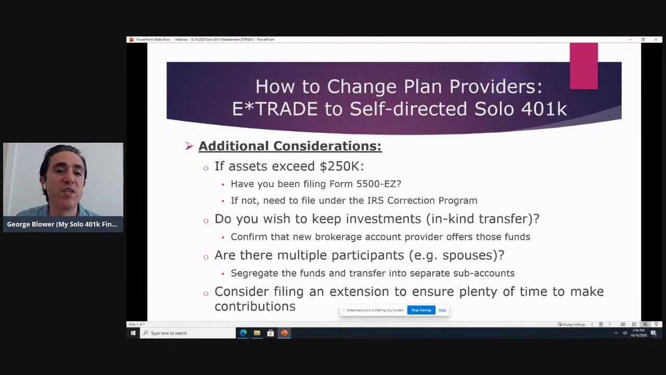Can I transfer an existing E-Trade individual 401k to a self-directed solo 401k? Great question. So an existing E-Trade individual 401k is really just their name for an E-Trade solo 401k. So that's exactly what we've been discussing, is restating or converting an E-Trade individual 401k to a self-directed solo 401k like the 401k plan that My Solo 401k Financial offers.